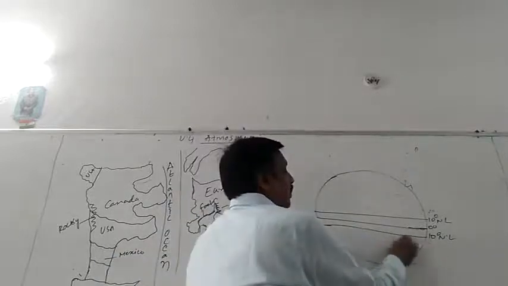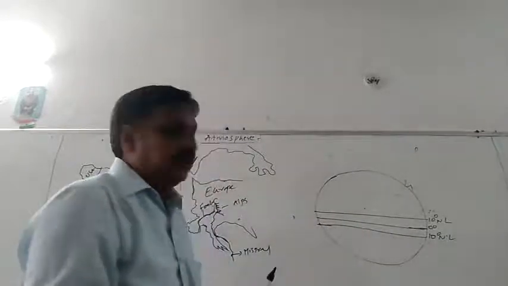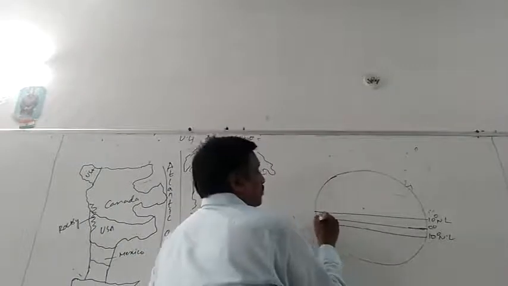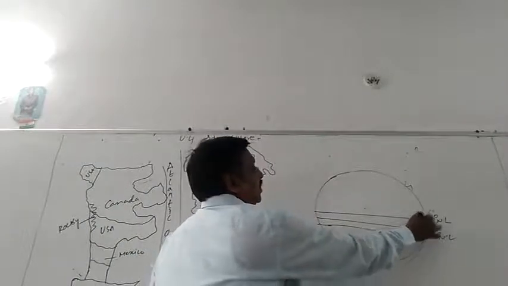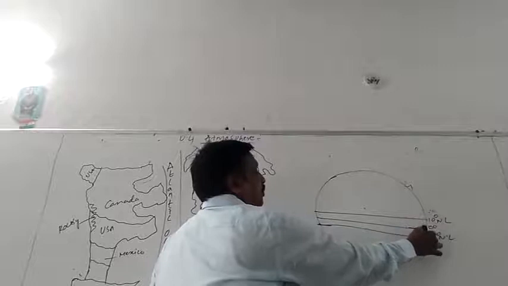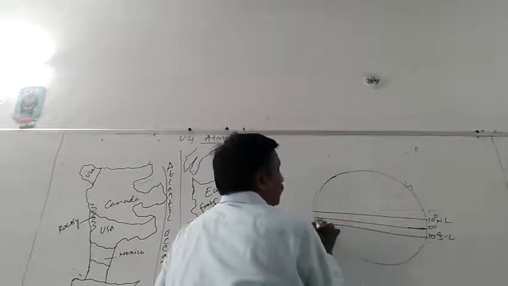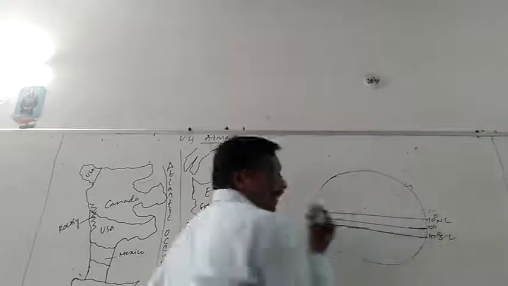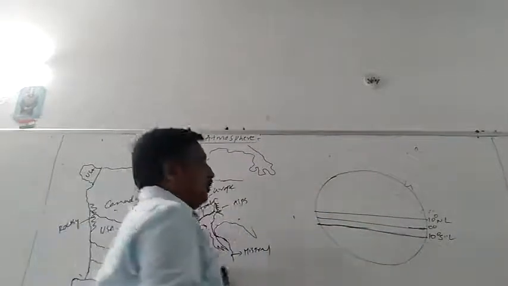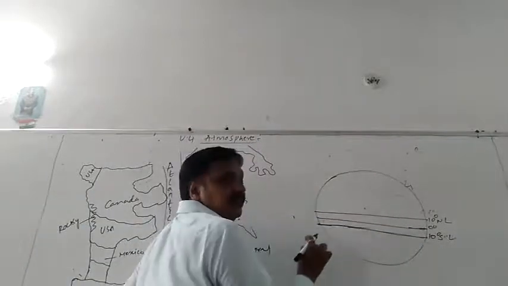This is 0 to 10 degrees northern latitude, 0 to 10 degrees southern latitude. Able to understand? So this is the common belt.